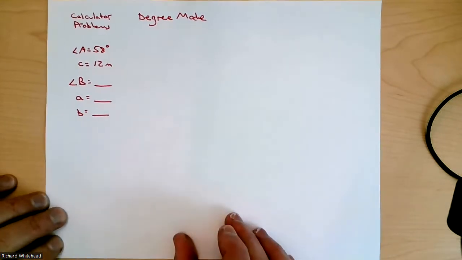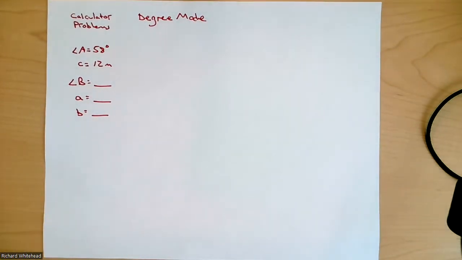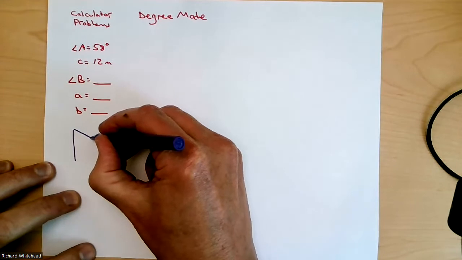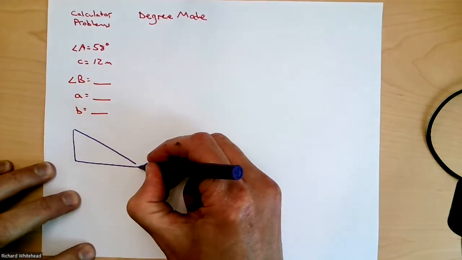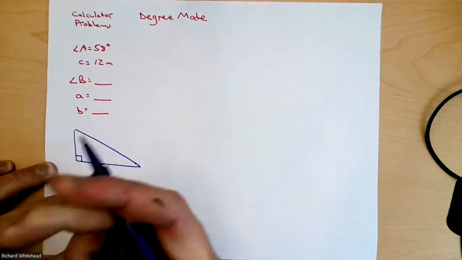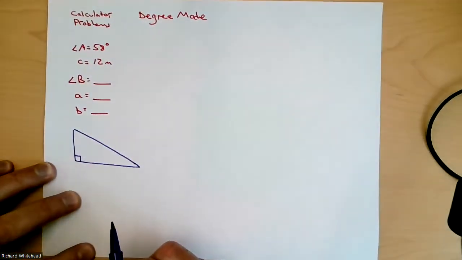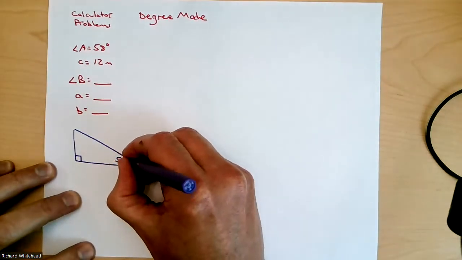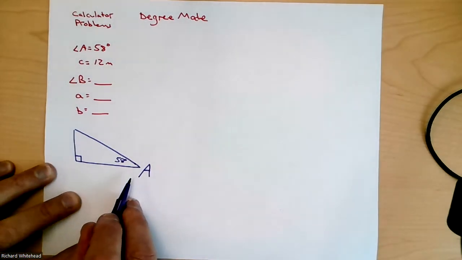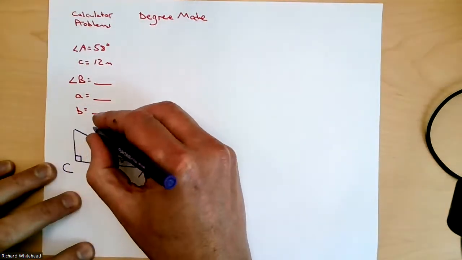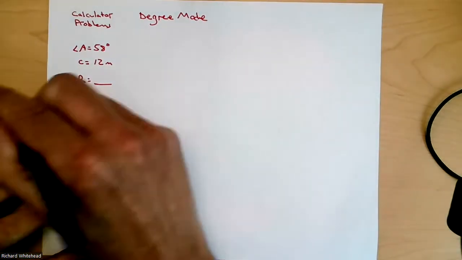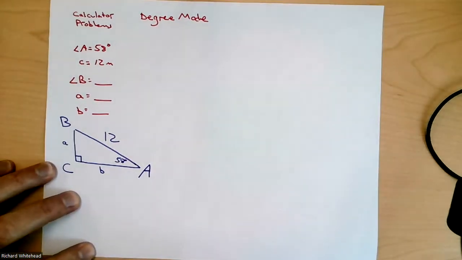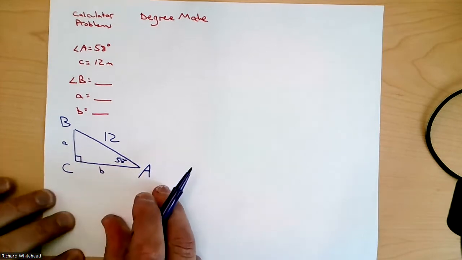You're going to say, oh no, what am I going to do? Well, as always, first thing I would do is draw a picture of it. And once again, somebody yells at me and says, what if we draw it different than you? It doesn't matter as long as you have it labeled properly. So if I call this A, I'm making that 58 degrees. As soon as I make that A right there, everything else falls in place. C is always the hypotenuse. So C is 12. B goes up there. So that guy's little a and that guy's little b.